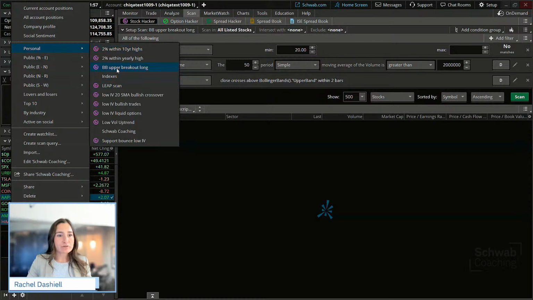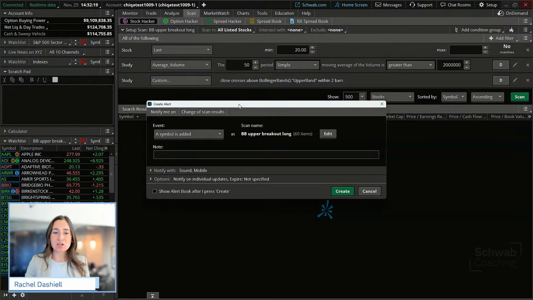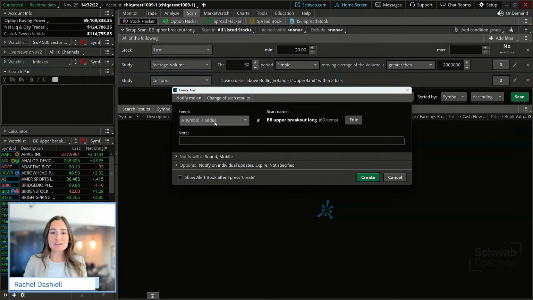So I'm just going to look for that dynamic watch list of that Bollinger Band upper breakout long. And if I want to continually get alerted when that scan results change, because I may be looking for those long only bullish opportunities to trade that possible breakout, I could alert when scan results change there and get alerted when a symbol is added to my scan.